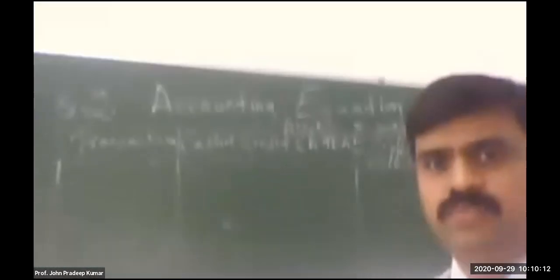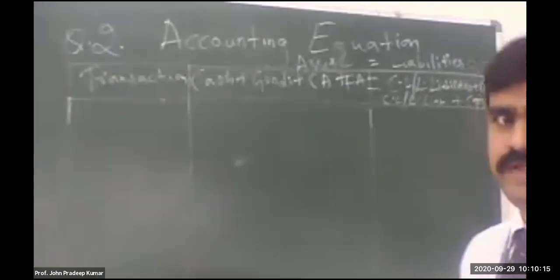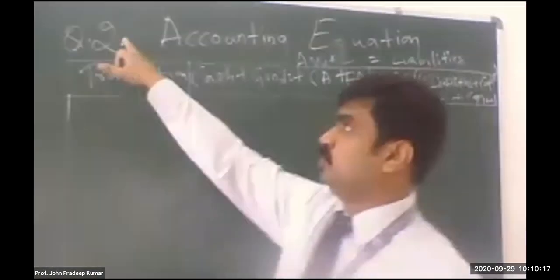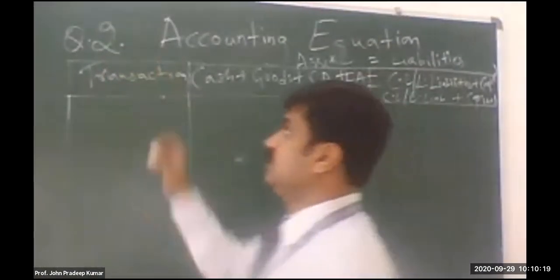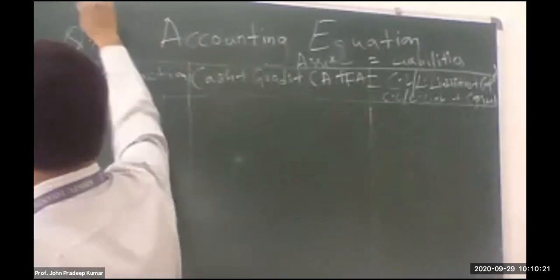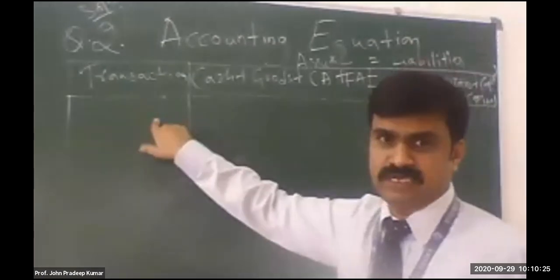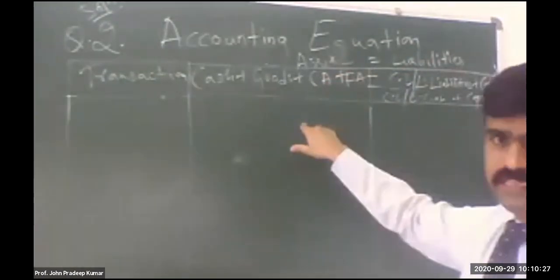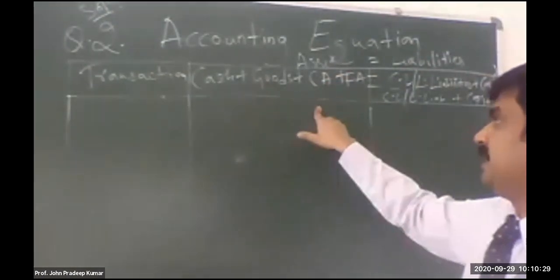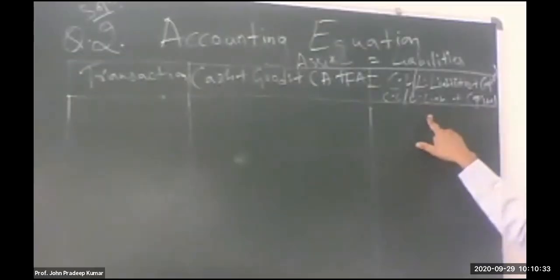Okay, we will look into that one by one. Now all of you first draw the table in your class notes. Please write down: Question number 2, solution. First column transaction, second column write down the assets: cash, goods, current assets, and is equal to current liability, long-term liability plus capital.